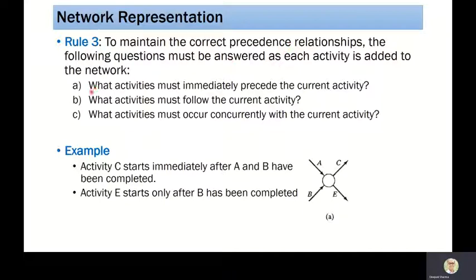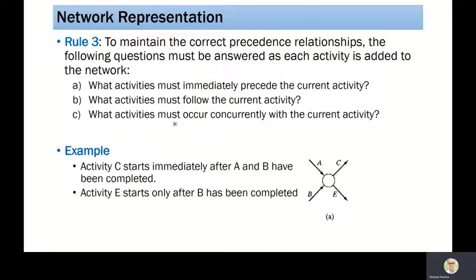So in this particular case, there are three questions. What activities must immediately precede the current activity? Meaning that when the previous activity is finished, then only the current activity can start. Second is what activities must follow the current activity. In this case, as soon as the current activity finishes, we can start the new activity.